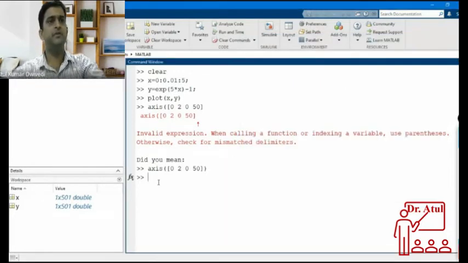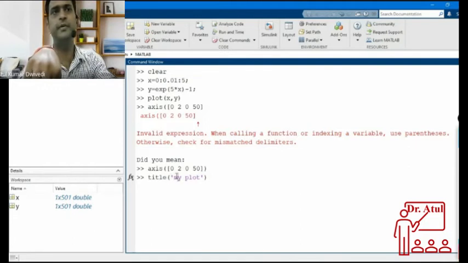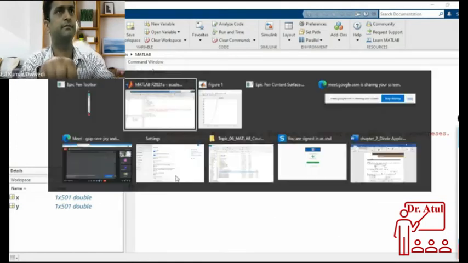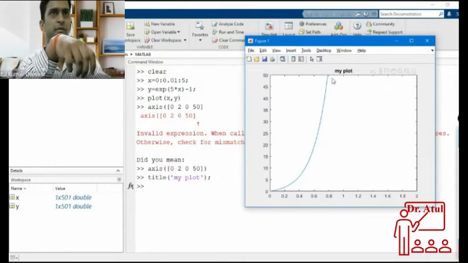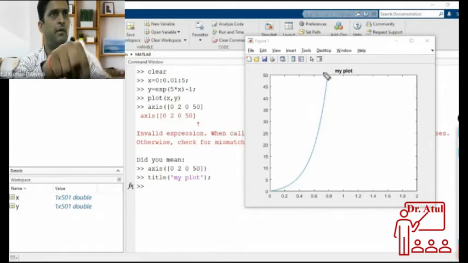Okay, and how to add a title to this plot? You have to write the command title, then my graph, suppose my plot, any title you can write. This should be in single quotes. By mistake I have given double quotes. This is a string, so every string should be in single quotes. This is my plot, and this my plot that I have written is here in the title of the graph.